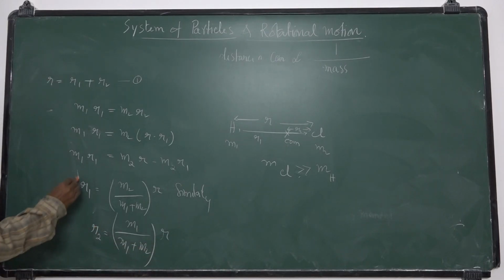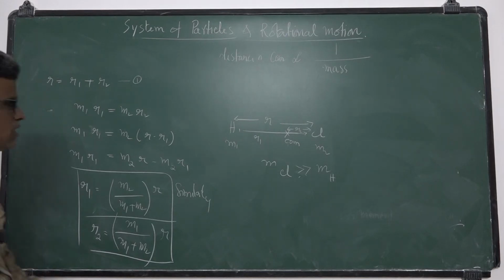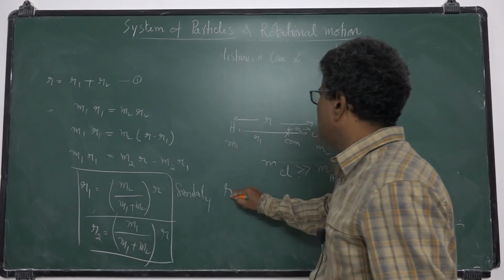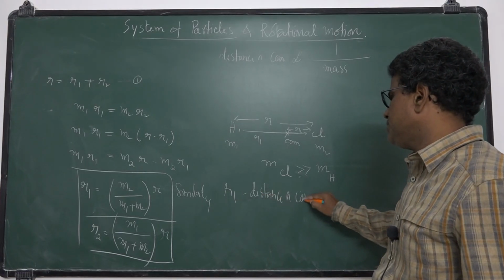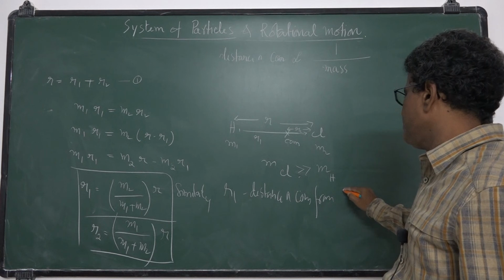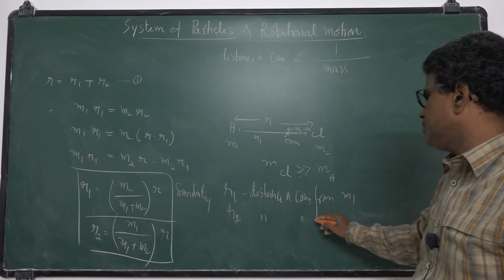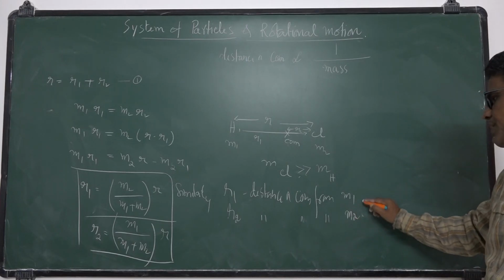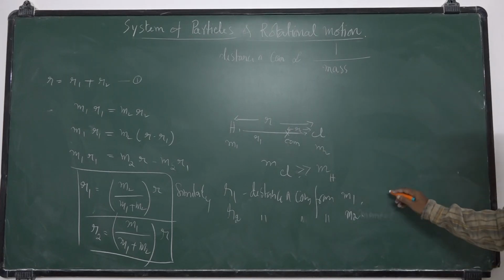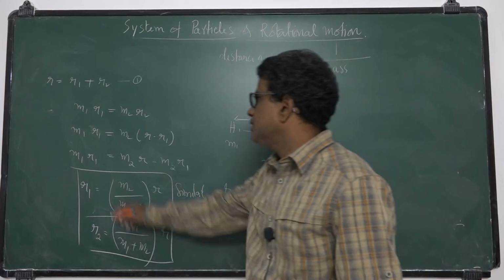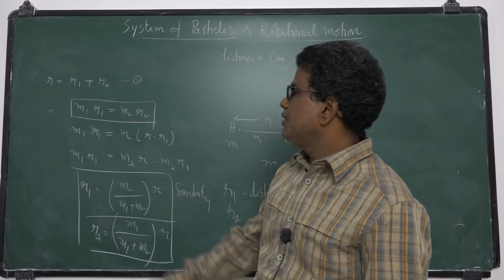Okay, you remember these two as formulas. What is r1? Distance of center of mass from m1. What is r2? Distance of center of mass from m2. So both equations satisfy this equation, that is m1 r1 is equal to m2 r2.